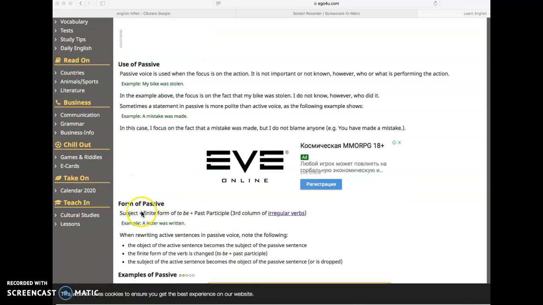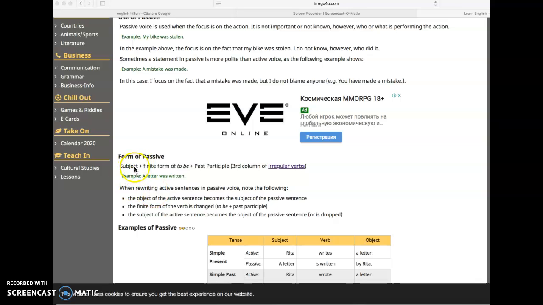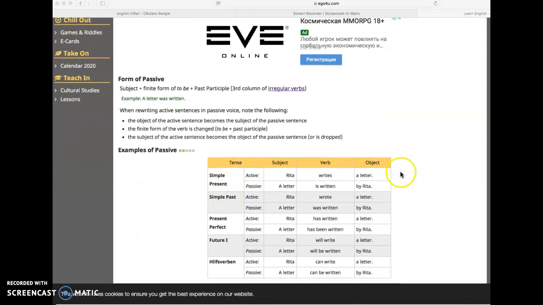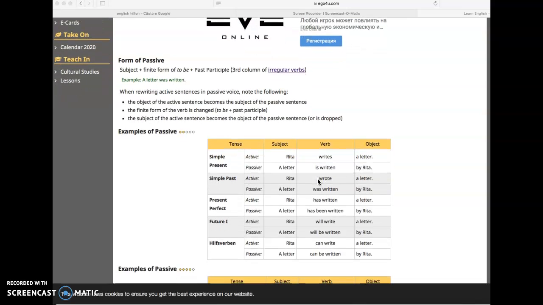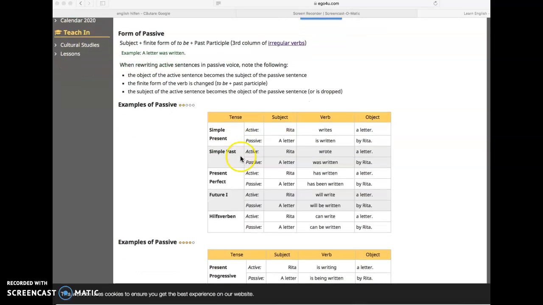How do we form it? Cum noi formăm diateza pasivă? Subject plus form of verb to be plus past participle, third column of irregular verbs. And here we have a scheme, and let's speak about it. So here we have active voice and passive voice.